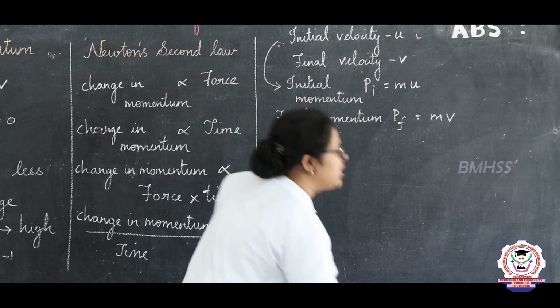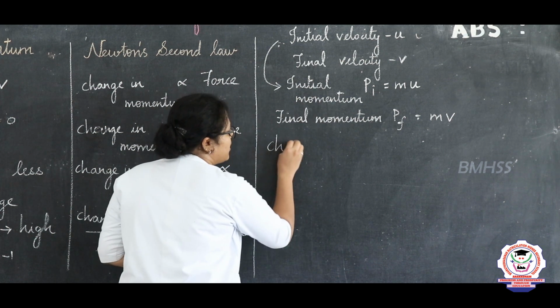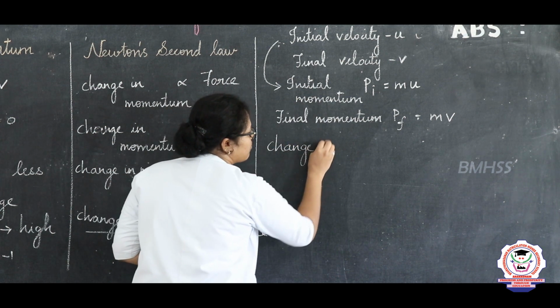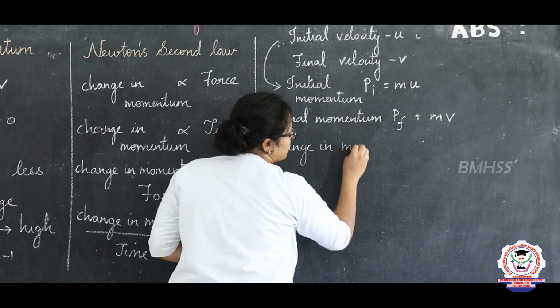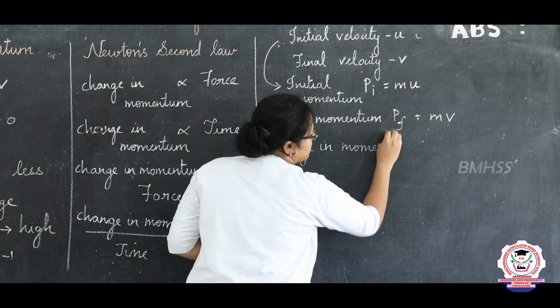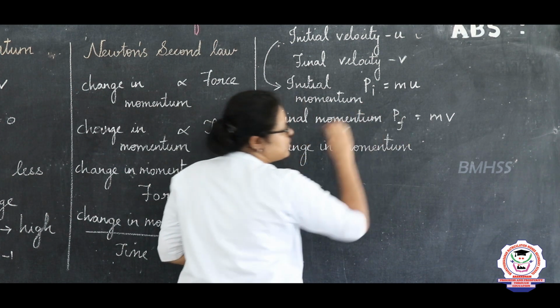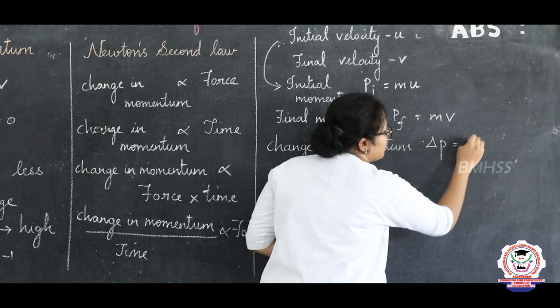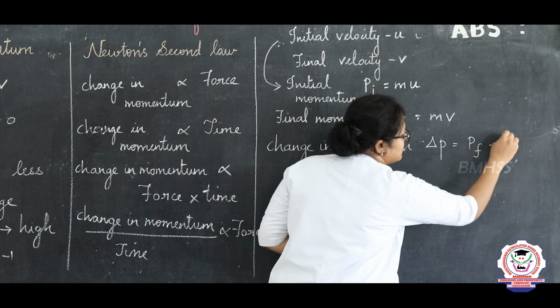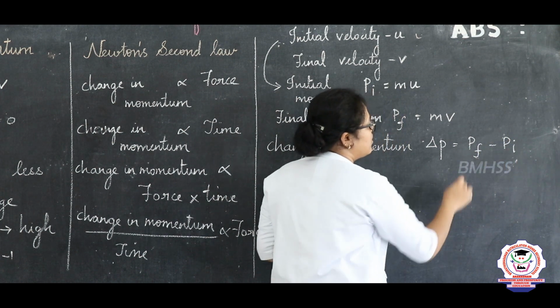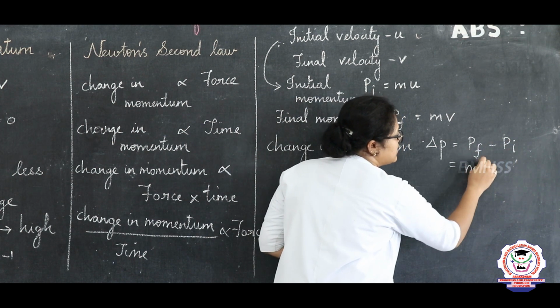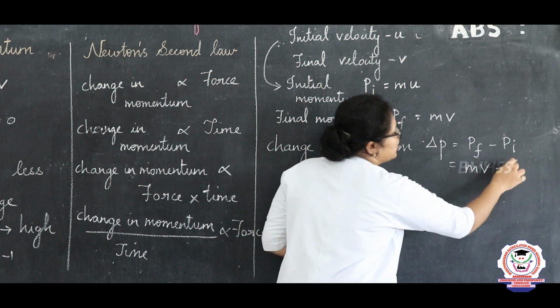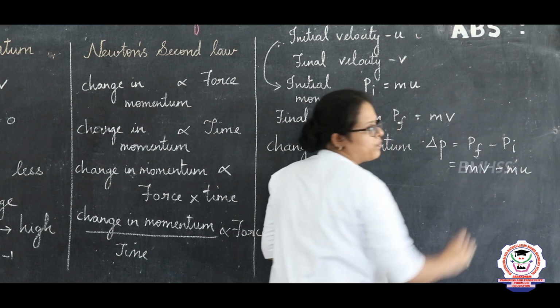Now we have to find the change in momentum. What is change in momentum here? Change in momentum is nothing but the difference of final momentum minus initial momentum. The final momentum here is mass m into v and the initial momentum here is m into u.